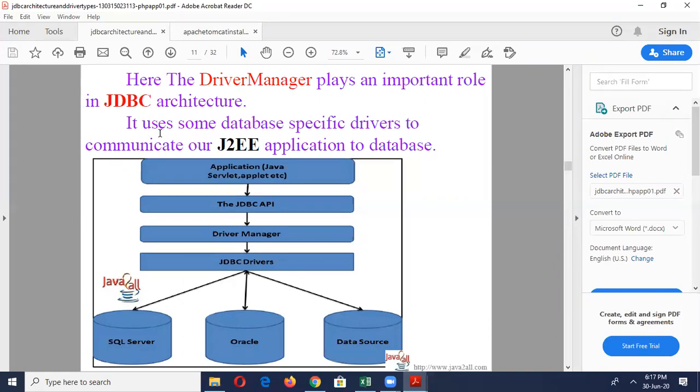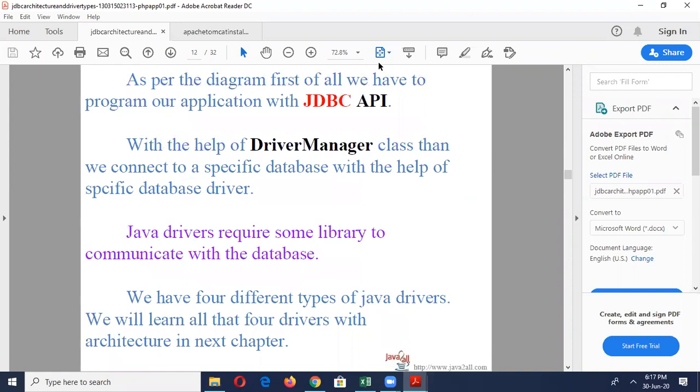There are four different drivers in JDBC. Type 1 is the bridge driver, type 2 is the native driver, type 3 is the middleware driver, and type 4 is the pure Java driver. So, next slide.